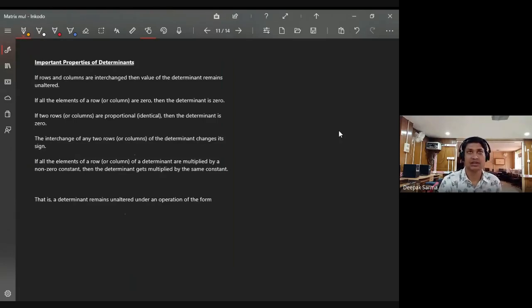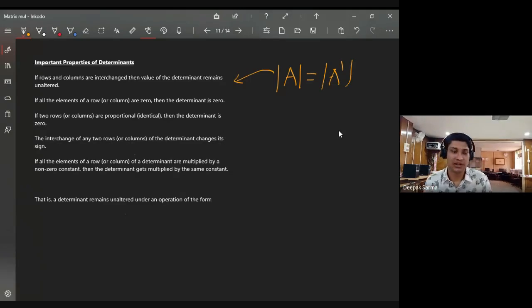The same determinant. That is, if you have a matrix A, and I take its transpose, both will have the same determinant. That is given by this one. That is, the determinant of any matrix is the same as the determinant of its transpose.